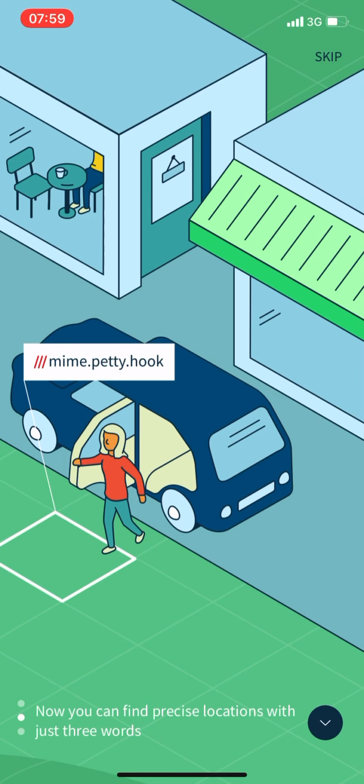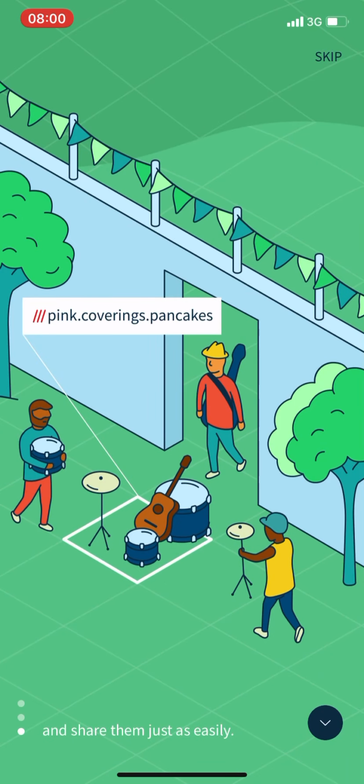When you send someone those 3 words, you don't fear that the person will forget the location, the address, the street name, or the street number of the building. If the 3 words are linked, like here, Memi, Pity, Hawk, maybe he can just remember those 3 words or write them down, and then with those 3 words he has a magical link to the accurate location on the earth. So it makes it much easier, and also fun if you want to use this app in a creative way. And you can see you can share it with colleagues, like here.